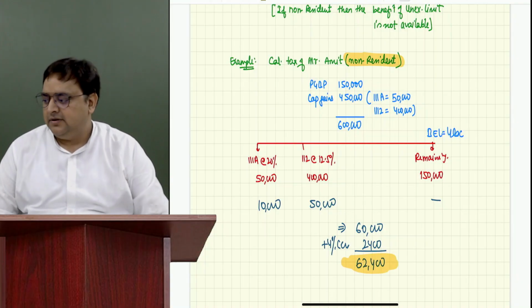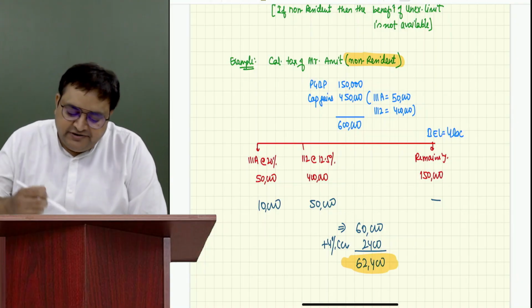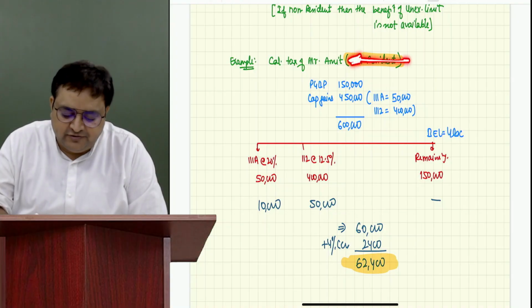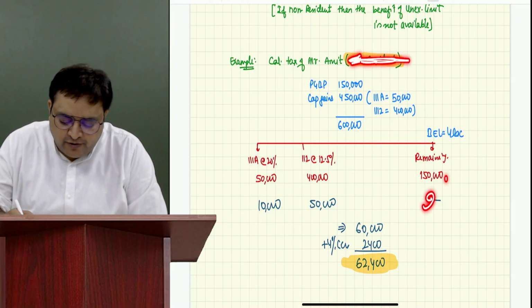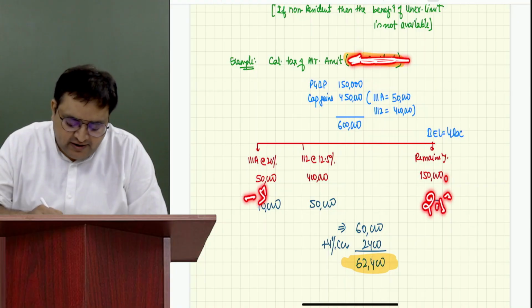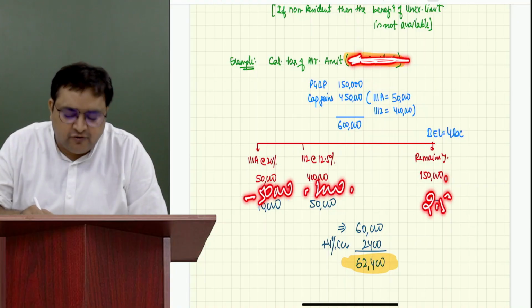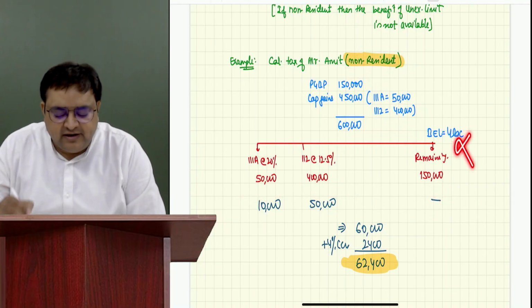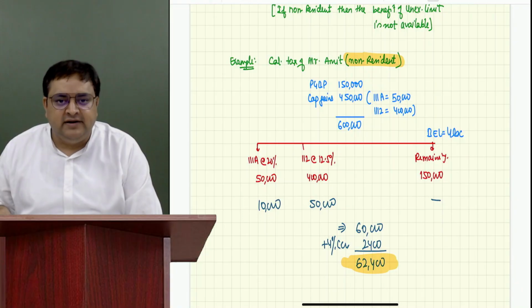Yes, sir. Understood. If I would have mentioned that this person is a resident, or if the question is silent, then you will move 2.5 lakh. Then 50,000 you will take from here, and 2 lakh you would have taken from here. But since this guy is a non-resident, we will not give the basic exemption limit advantage. Why?